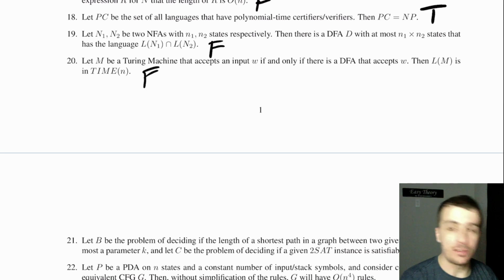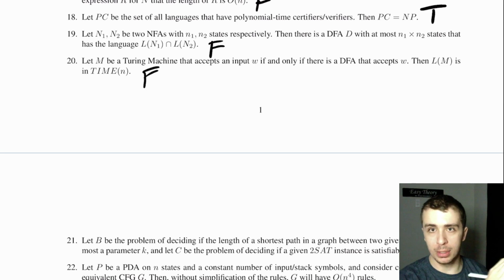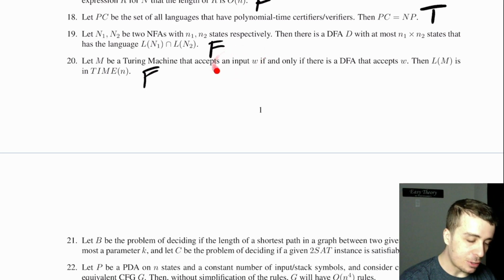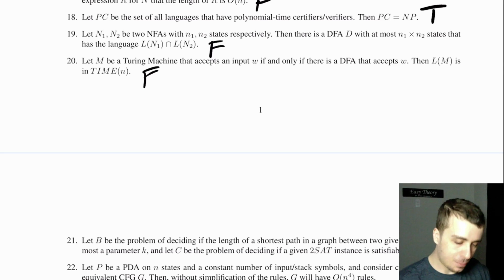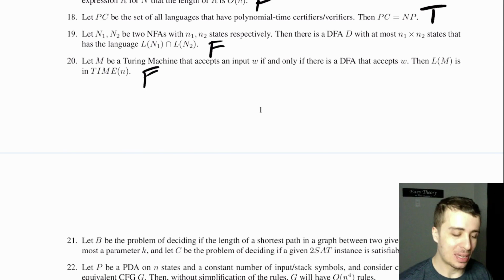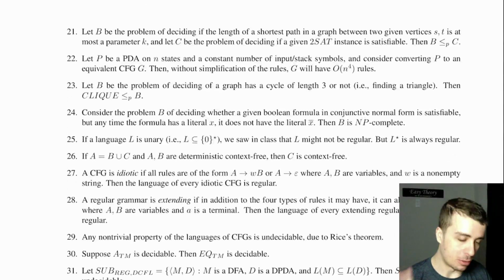So that's false for a different reason. Same conclusion, different reasoning. So for all inputs W, if the Turing machine does not accept it, then that means that there's no DFA to accept that input W, which is false. You can always make a DFA for a particular string. So that's false for a different reason.